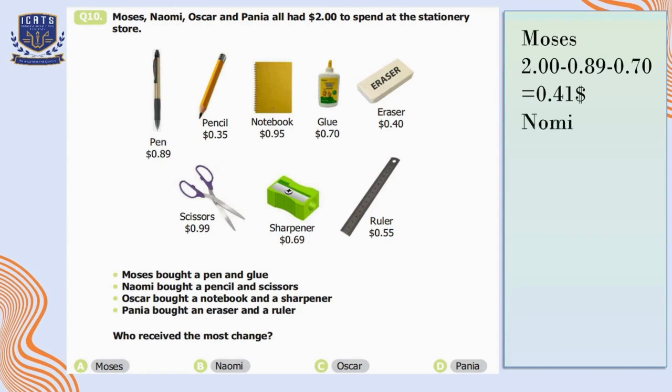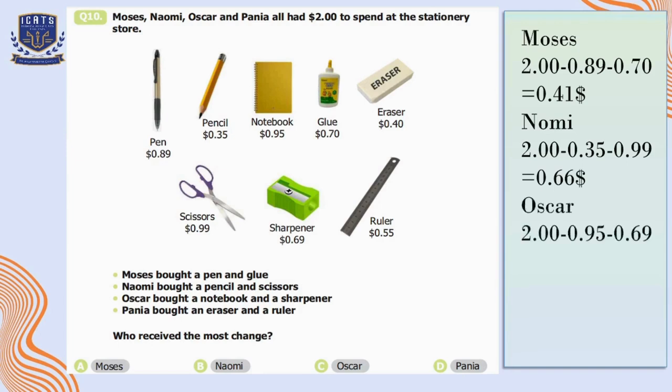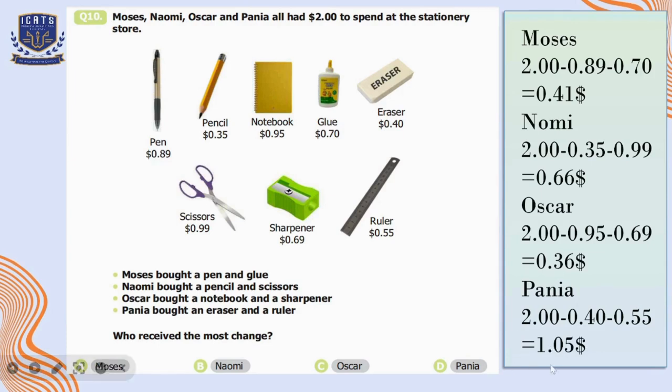Similarly, if we calculate it for Nomi, he bought a pencil and scissors. So the remaining amount he has is $0.66. Then Oscar bought a notebook and a sharpener. So if we subtract the amount out of $2, the remaining amount is $0.36. And for Pania, when we subtract the amount of eraser and ruler out of $2, the remaining amount is $1.05. So the question was who received the most change? So we can see Pania's amount is the most of all. So we can choose option D over here.